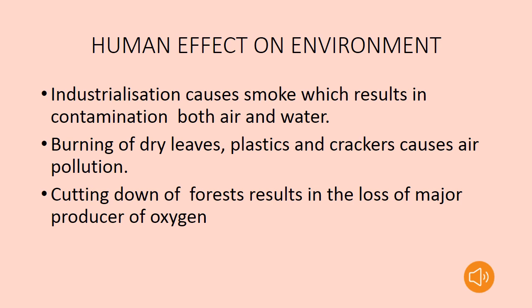also causes water pollution. It is important for us to realize that, like in the example of the ecosystem we discussed earlier, all elements of nature have some mutual dependency and interaction. Therefore, if humans overexploit the natural resources, it would affect other organisms, and in the long run it also affects humans. For example, if we cut down the forests to make buildings, the environment will lose the major producer of oxygen, because we know that trees are the major producer of oxygen. Slowly this would affect humans as well.